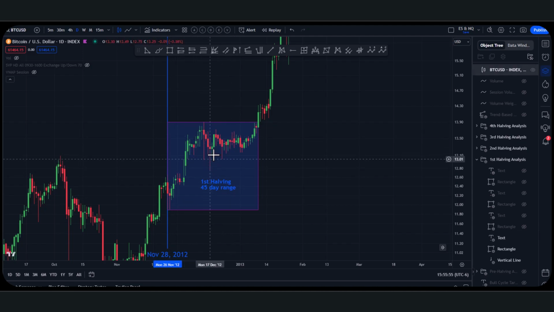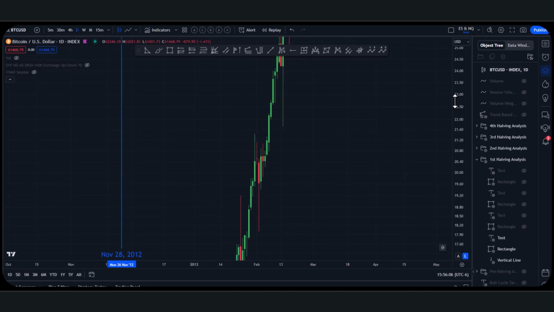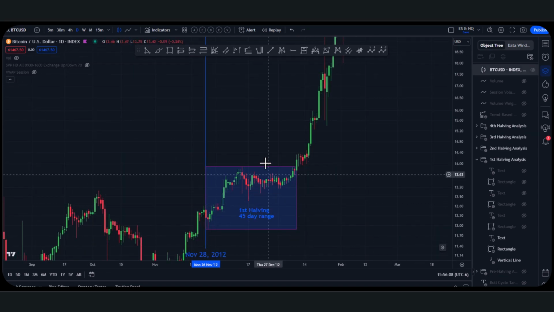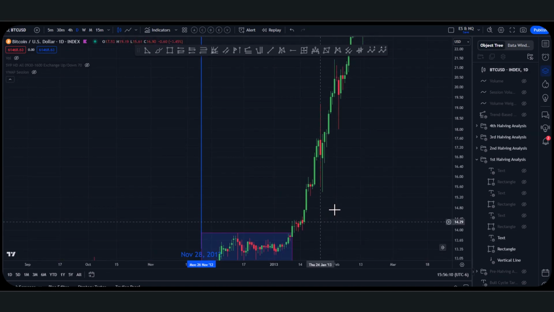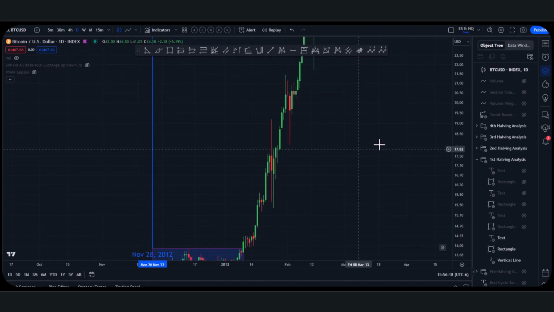So we see this range form over the course of 45 days. As soon as it breaks the top of this range right here, 45 days later, what do we see? An exponential move up, right? So again, you guys can kind of see the difference between this price action and this, right? So break out of that initial range from the halving, right? Speculation, breaks out of it, backtested even, and then just massive exponential move up.